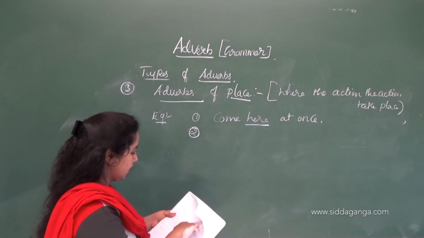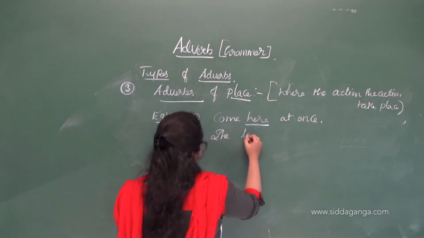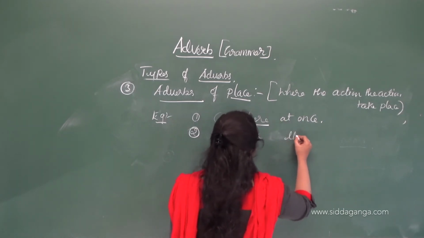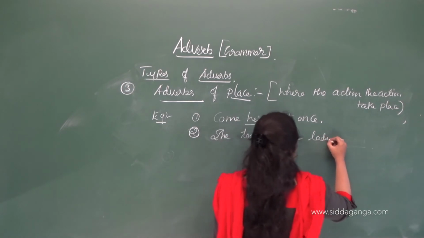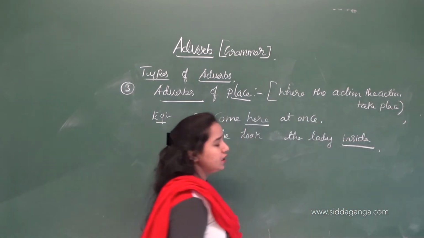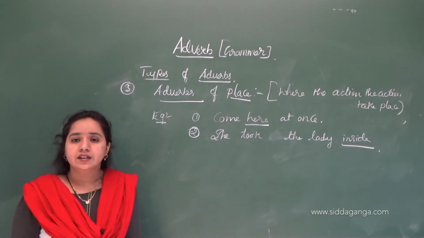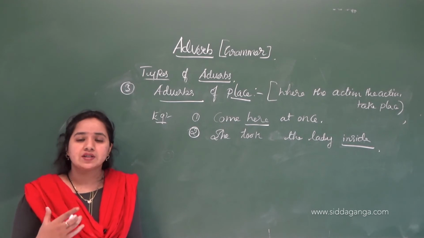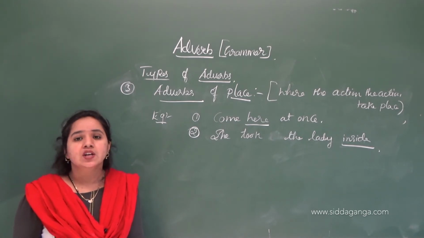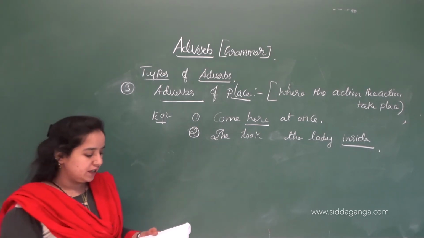Then: She took the lady inside. Inside. Here, there, inside, outside, above, under. Okay. So where the action takes place. So where means which place it takes place in. So that is called an adverb of place. Okay. So let's move on to the next one.